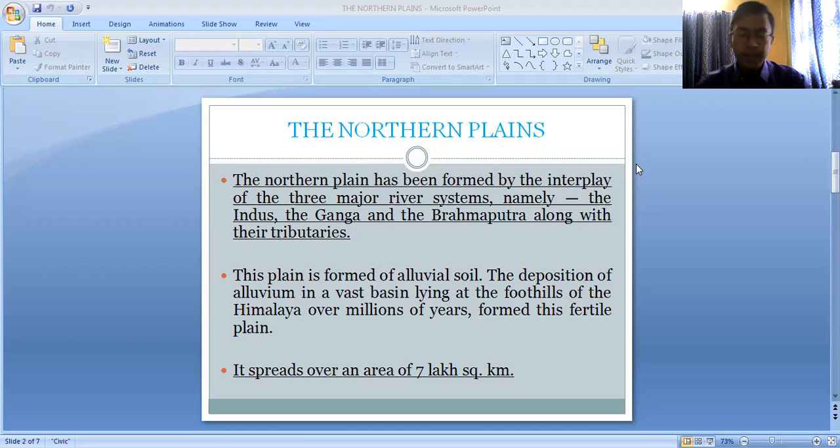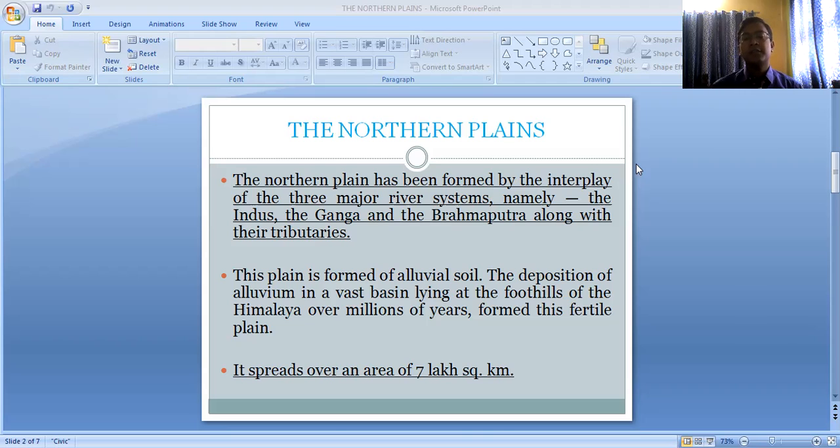I hope you all remember that last day I told you that the northern plains were formed after the upliftment of the Himalayas. That means after the Himalayas were formed, then the northern plains were formed. When the collision between the Indo-Australian and the Eurasian plates took place, it led to the formation of the Himalayas. The sediments on the Earth's crust got uplifted and led to the formation of the Himalayas.